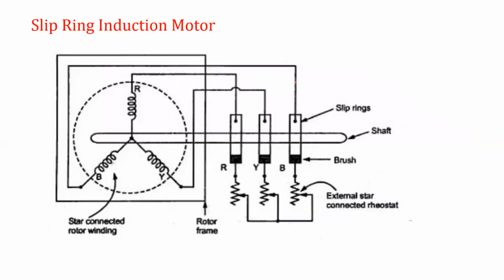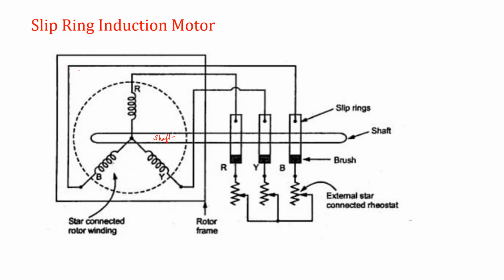Now this is the complete slip ring induction motor. This is the rotor. This is nothing but the rotor winding, and the rotor winding is a 3-phase one, as shown in the previous one. This is connected with the slip rings which are mounted over the shaft of the motor. So this is the shaft of the motor, and this is the rotor. This is simply the rotor, over which there is a stator winding. The stator winding is not shown, only the rotor winding is there.